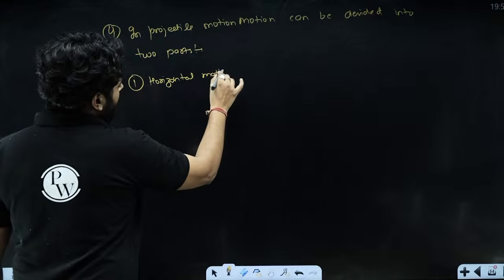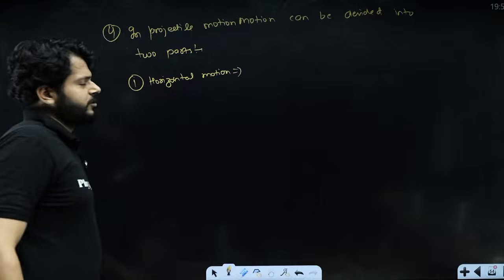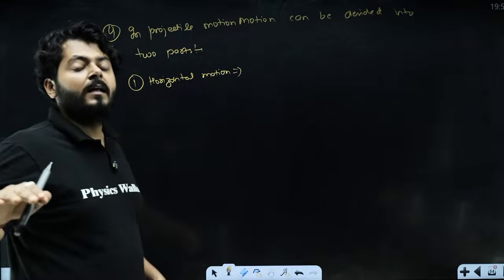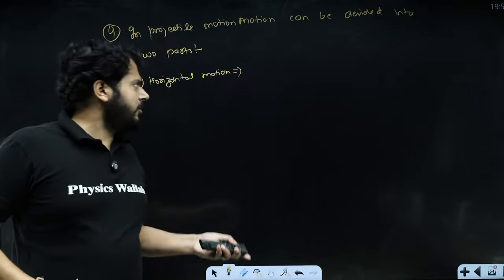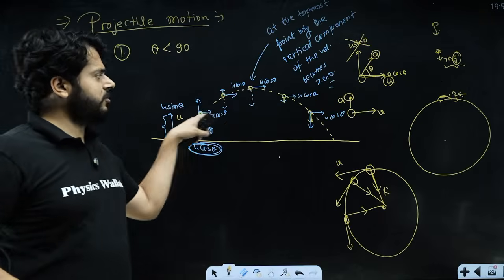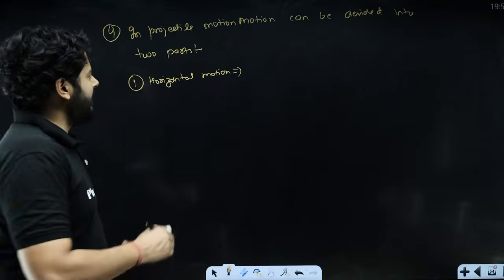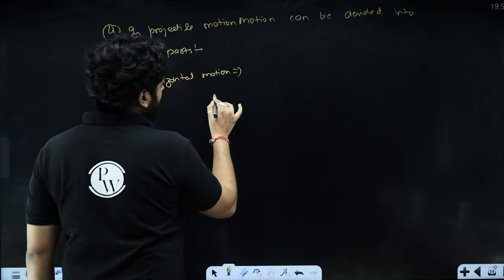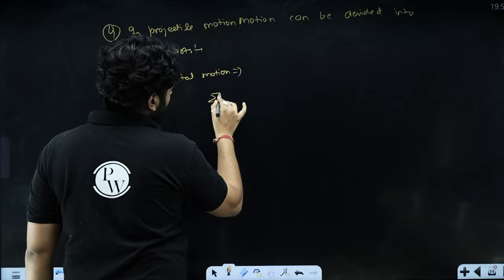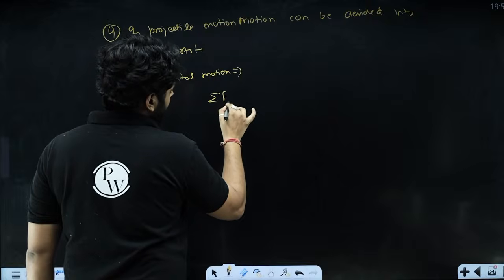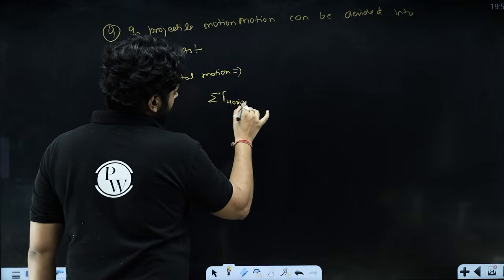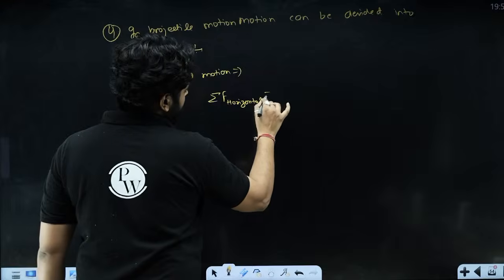In the horizontal motion, when the projectile motion is happening on a flat surface, along the horizontal axis there is no force. So the net force along the horizontal direction is 0.